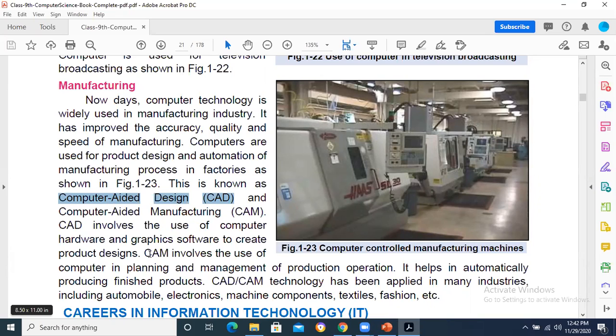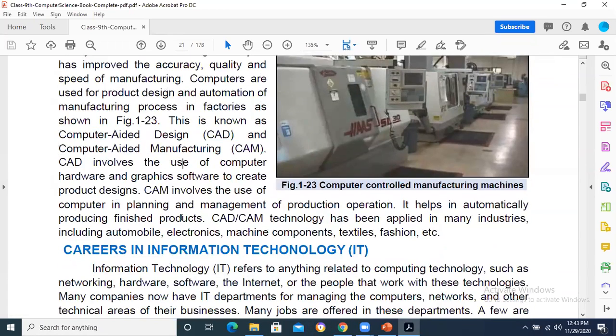But when you are applying that design using some machine, you are using another software which is called computer aided manufacturing. You give the instructions to that machine to make this. For example, there is a sculpture, or some model, some toy, some object that you want to build by machine. So you will give instruction to make the wheels of the car in this way, make the doors in this way, make the windows in this way, and then when these components are prepared, you are going to assemble them. So this is basically called computer aided manufacturing.